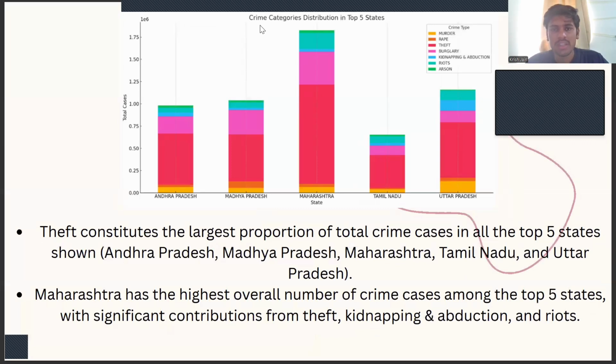Here is the crime category distribution in the top five states. The categories are murder, rape, theft, burglary, kidnapping, riots, and arson. Theft constitutes the largest portion of the total crime cases in all the top five states: Andhra Pradesh, Madhya Pradesh, Maharashtra, Tamil Nadu, and Uttar Pradesh. Maharashtra has the highest overall number of crime cases among the top five, with significant contribution from theft. See, this much amount is theft, then kidnapping, abduction, and riots.